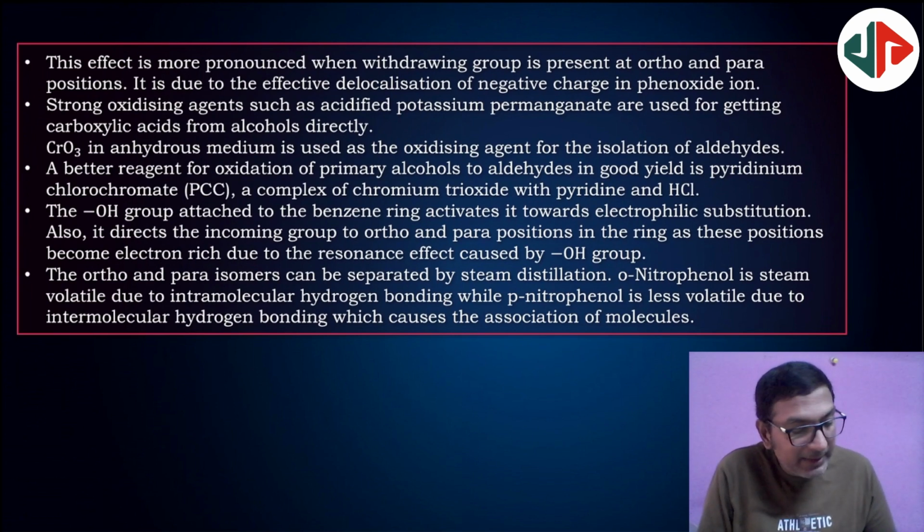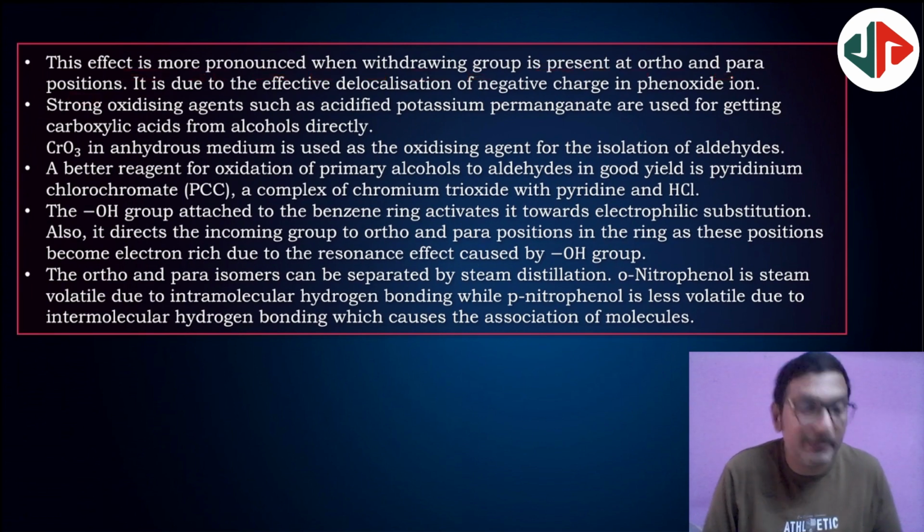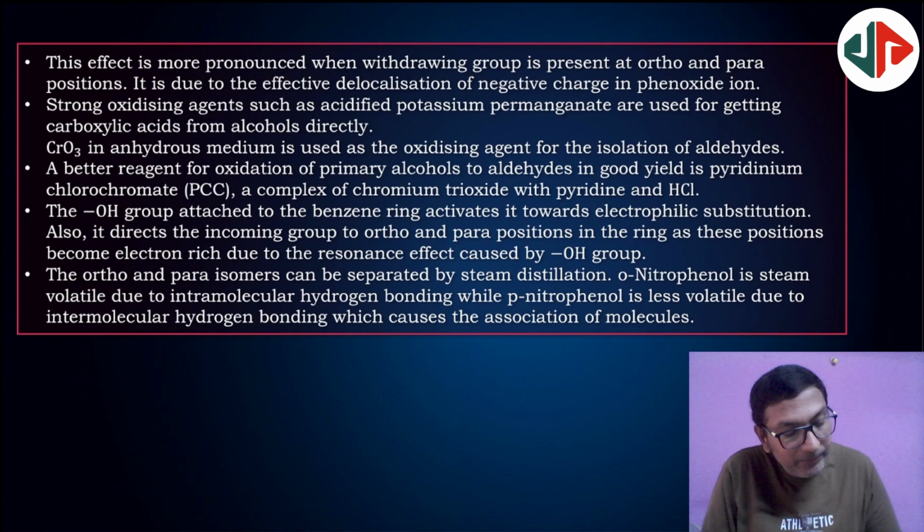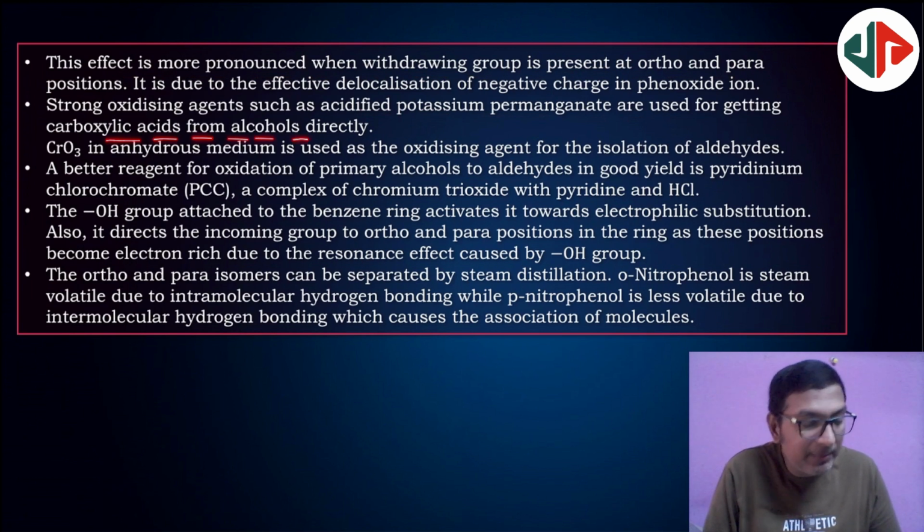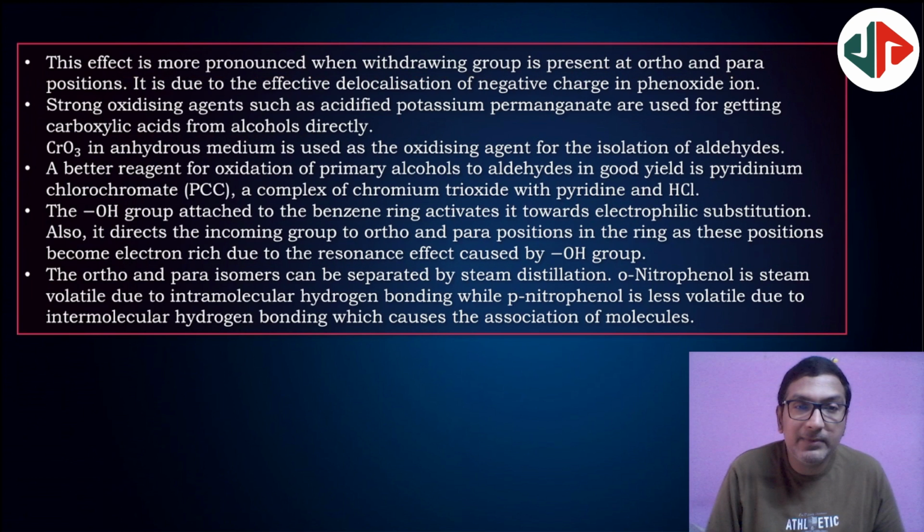So this effect is more pronounced when an electron withdrawing group is present at ortho and para positions. Very, very important. Next, strong oxidizing agents like acidified potassium permanganate are used for getting carboxylic acids from alcohols directly. So strong oxidation of alcohols will give carboxylic acids.